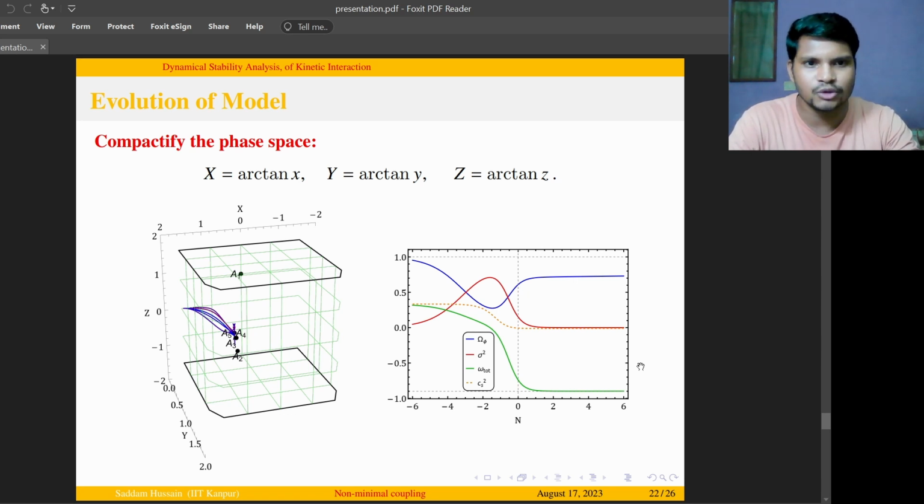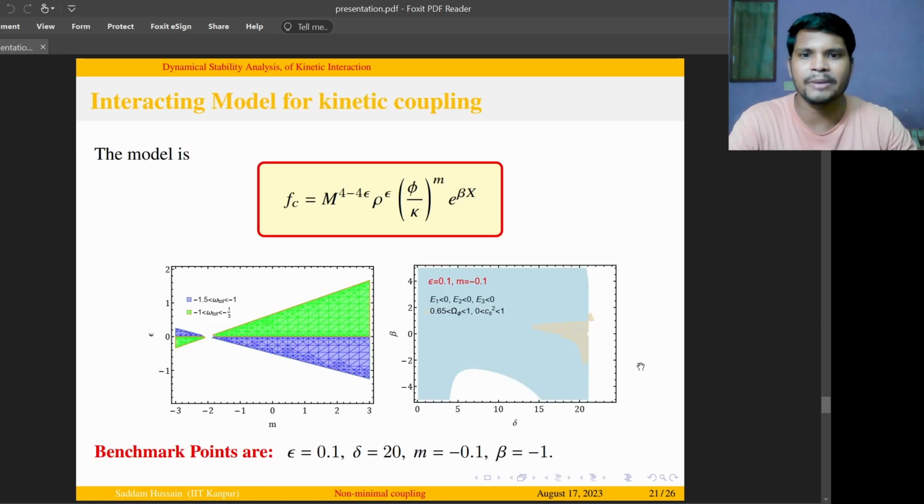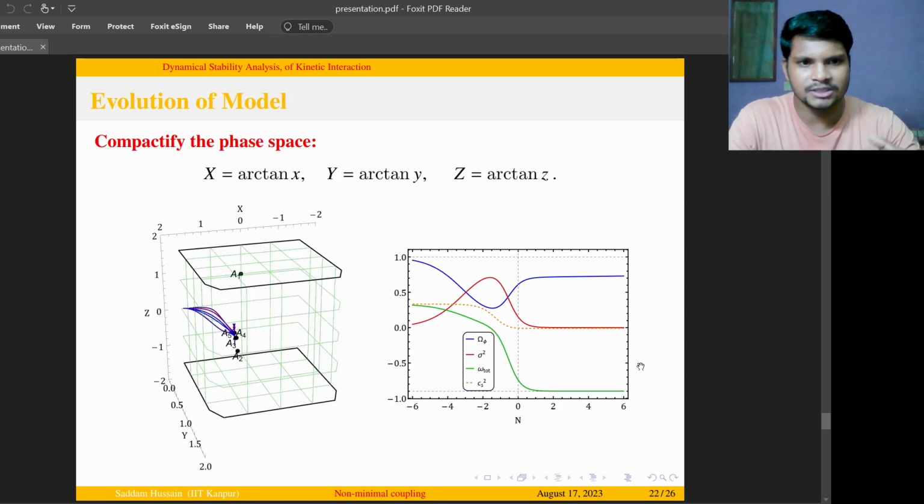In the asymptotic future, the fluid density vanishes and the field density saturates near 0.70. At this point, the equation of state converges towards -0.99, and throughout the evolution, the sound speed goes from 1/3 to 0.